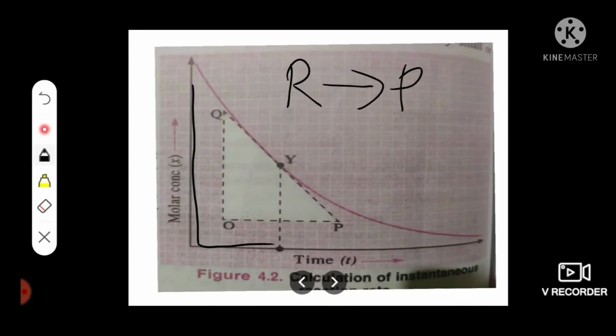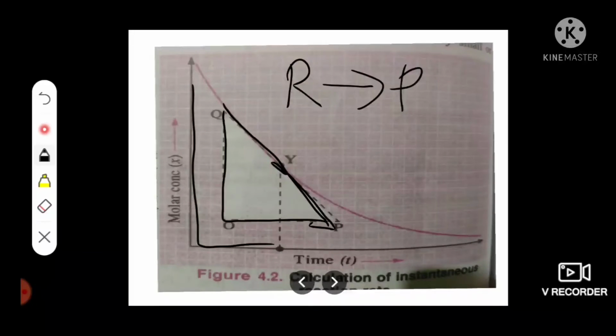In order to know the rate of reaction at any instant of time, a tangent is drawn to the curve at the point corresponding to that time, as shown in this picture. And the slope of the tangent gives the instantaneous rate at that instant of time.